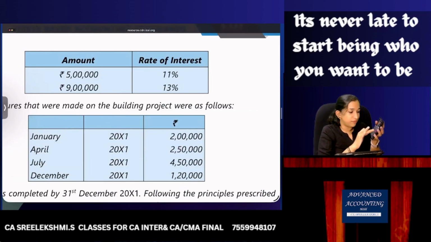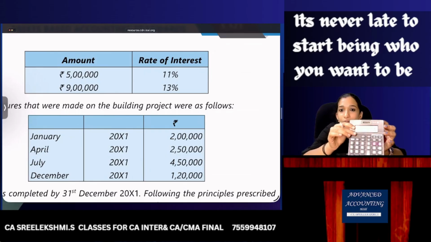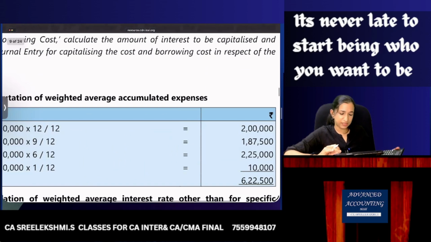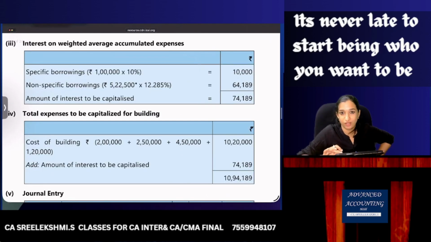Date of loan is not given. So 5 lakhs into 11%, 55,000. 9 lakhs into 13%, 1 lakh 17,000. Total interest divided by how much is the total loan? 14 lakhs. So are you all getting it on the calculator, 12.285%? Yes. So 12.285%. So on the specific loan, first I will calculate, then the balance on the general loan.